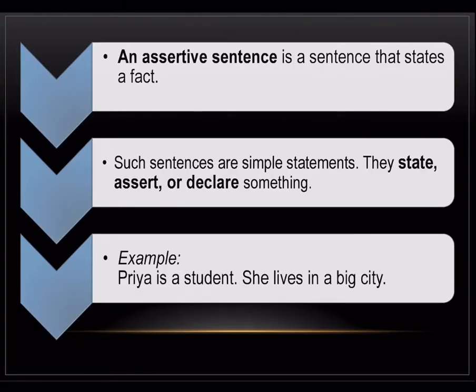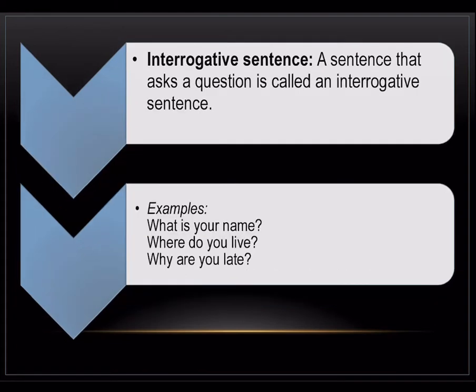An assertive sentence is a sentence that states a fact. They state, assert or declare something. Basically they are plain simple sentences. Priya is a student, she lives in a big city. He sat on the chair, the bird is singing on the branch. I had my breakfast. All these sentences are examples of plain simple sentences, hence they are known as assertive sentences.